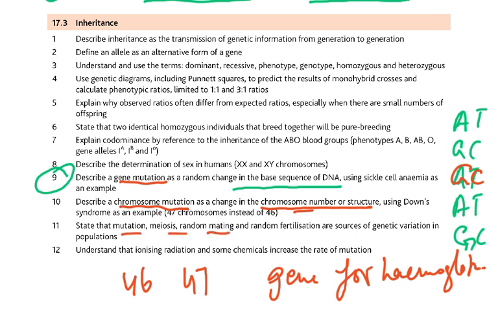Mutation, meiosis, random mating, and random fertilization are sources of genetic variation. So these are the 4 points you must remember: mutation, meiosis, MMRR. Mutation, meiosis, random mating, and random fertilization. Then ionizing radiation and chemicals increase the rate of mutation. So people who do a lot of sunbathing, exposure to UV light, develop skin cancer. Then chemicals like tar in cigarette smoke cause a mutation and that results in lung cancer.